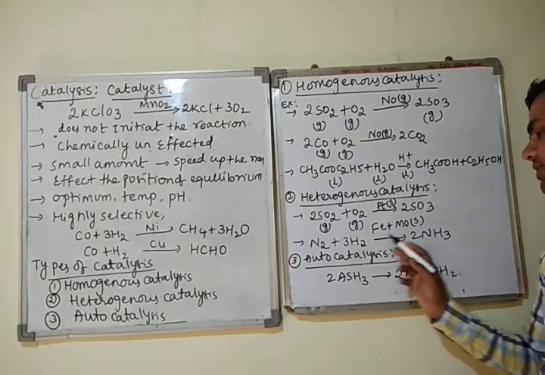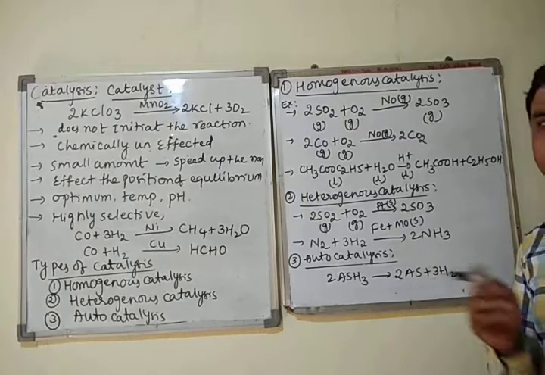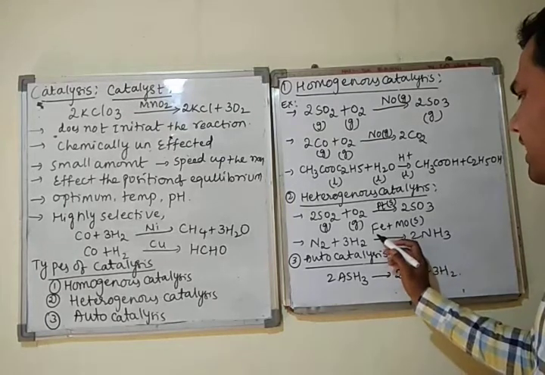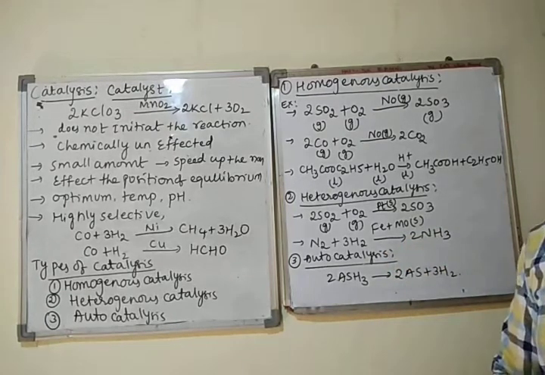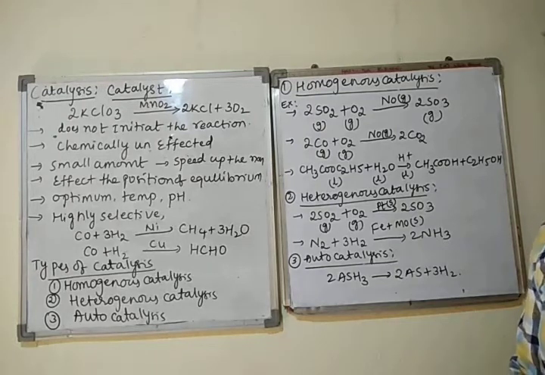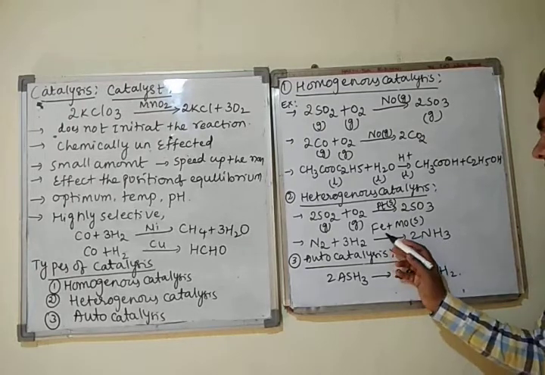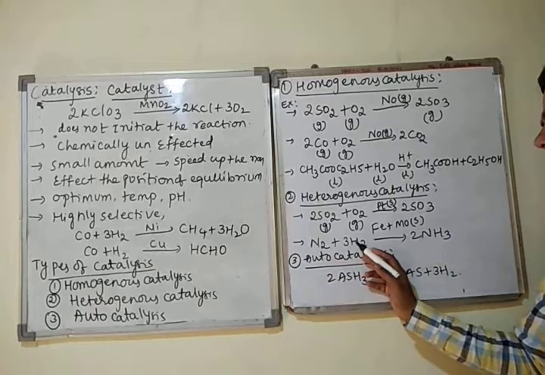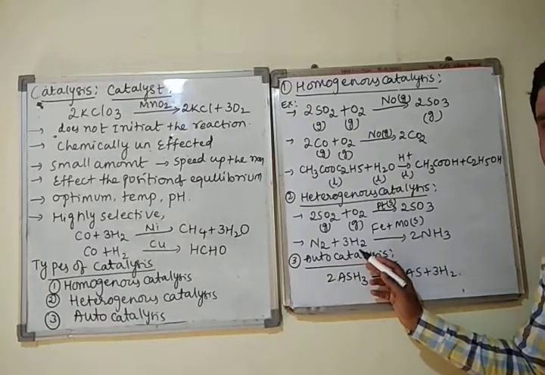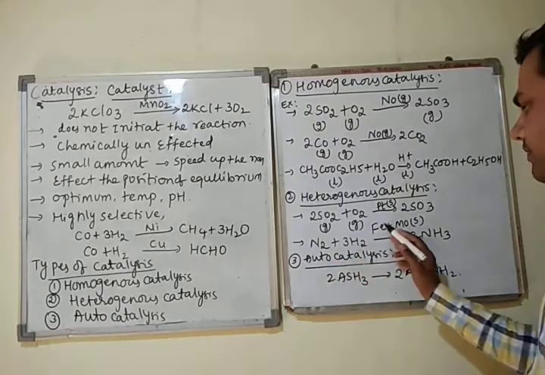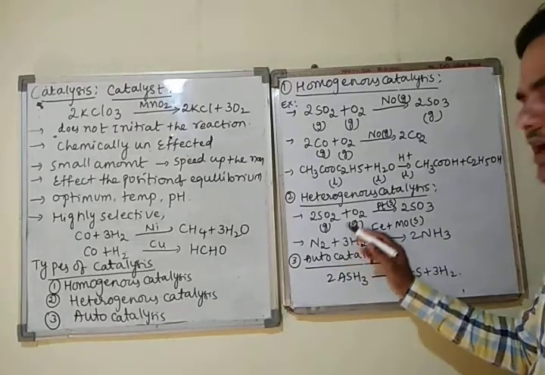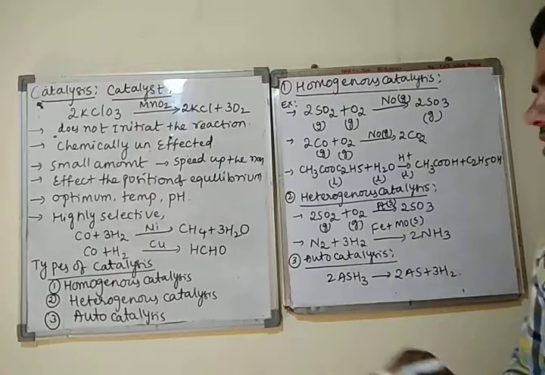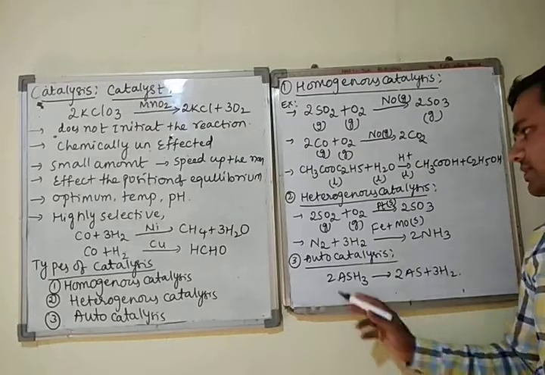Next one, nitrogen reacts with hydrogen to form ammonia. This is the Haber process. In this reaction, iron is used as catalyst. Iron is in the solid state. Nitrogen and hydrogen, the reactants, are in which phase? Gas phase. Therefore, catalyst and reactants are in different phases. This catalysis is heterogeneous catalysis.